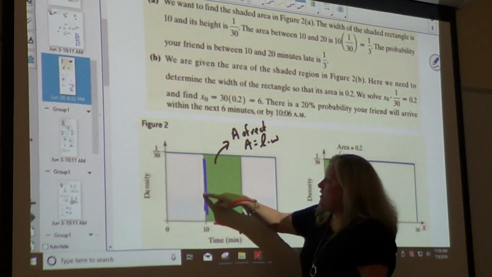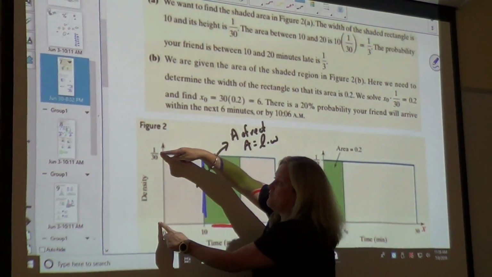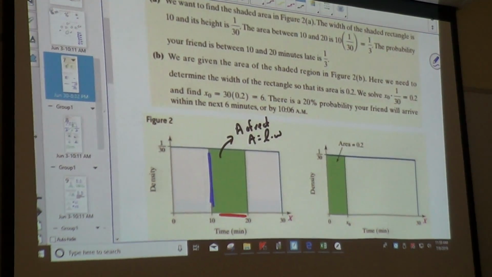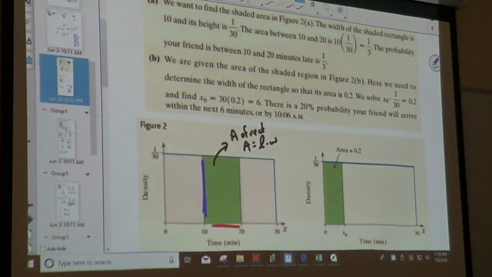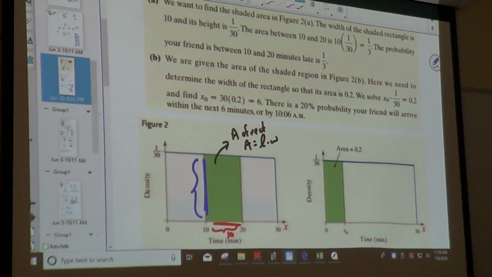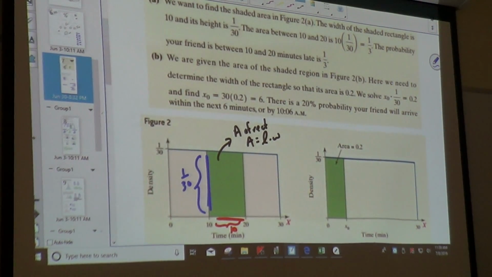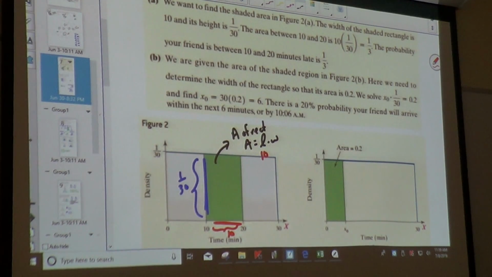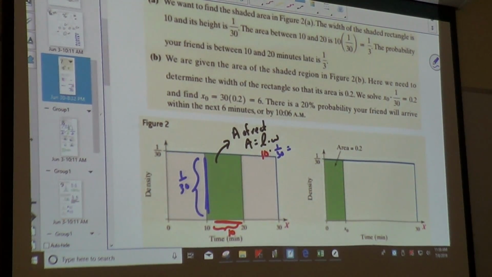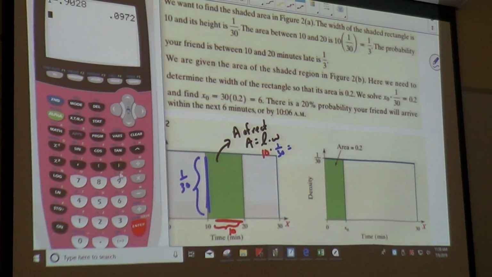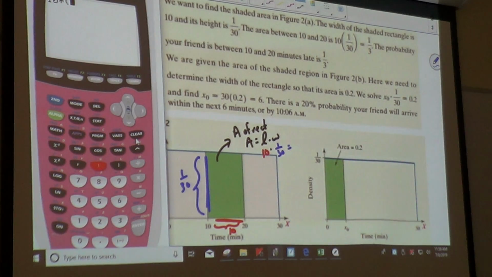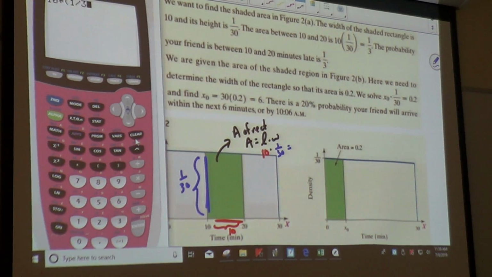10. And they've already told you that the height from here to here is 1 over 30. So between here and here is 10, and from here to here is 1 over 30. So it's going to be 10 times 1 over 30. And if I need to, I can do that in my calculator. 10 times 1 over 30.